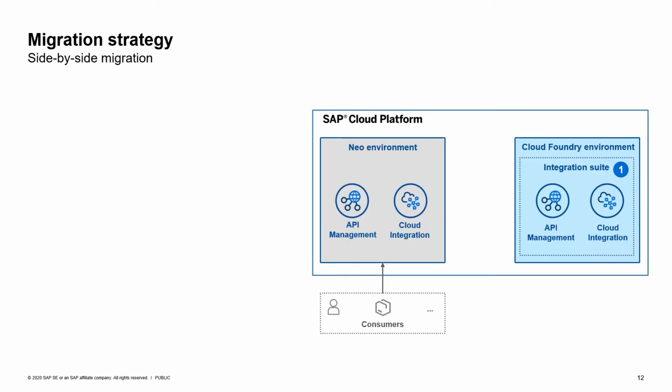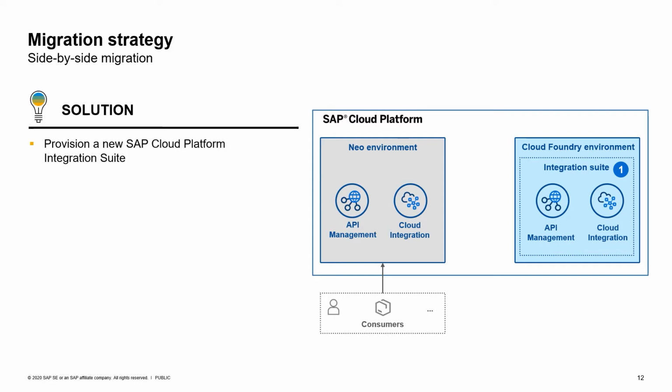So I mentioned side-by-side strategy or migration strategy. What do I mean with this? Well, first of all, you have your existing setup where your consumers still consume the old Neo environment. So step one is you bring up the integration suite on Cloud Foundry or multi-cloud.